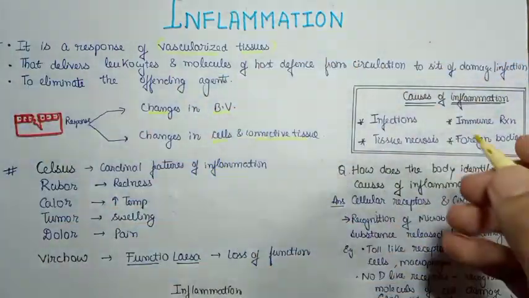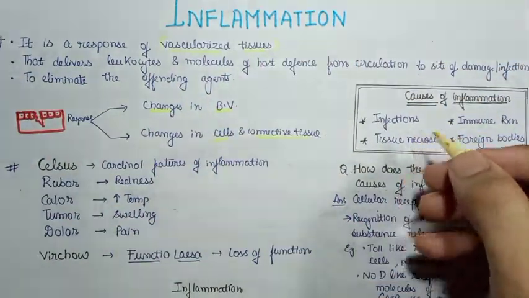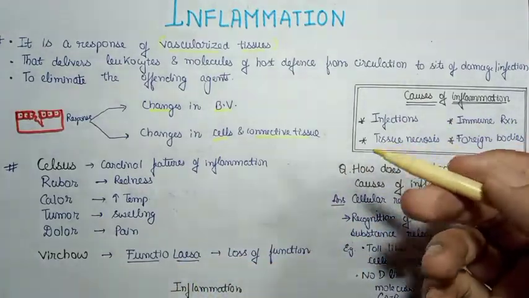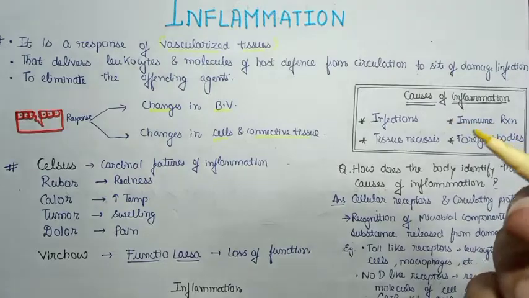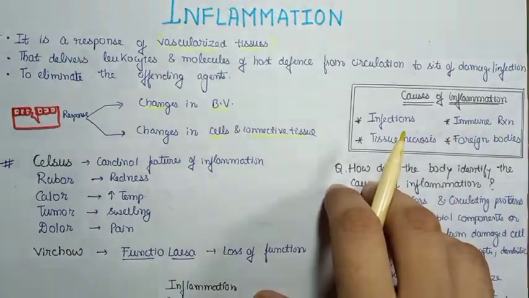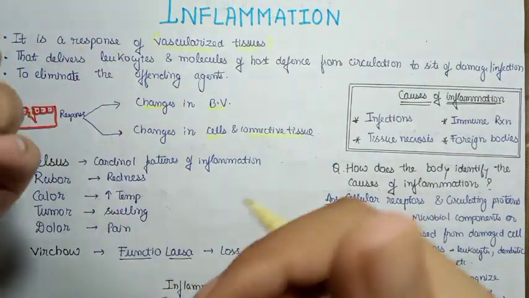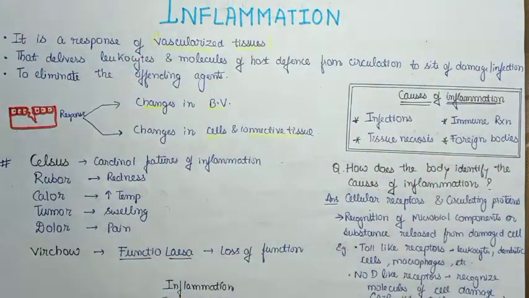So the causes may be infections, tissue necrosis, immune reaction or foreign bodies. Infection may be some bacterial, viral or fungal infection. Tissue necrosis may be due to some damage or ischemia. Immune reaction can include hypersensitivity reactions and the foreign bodies may also include the toxins. Okay, so these are the basic causes of the inflammation.